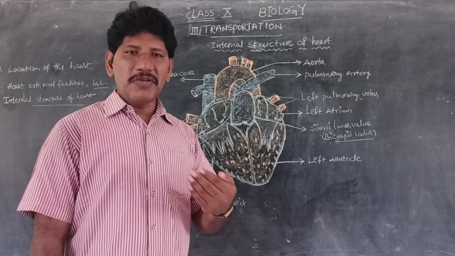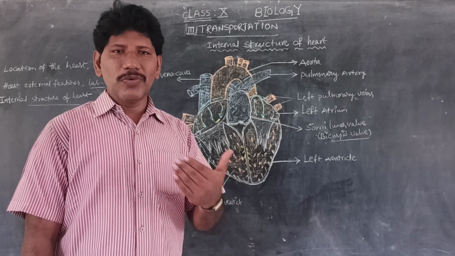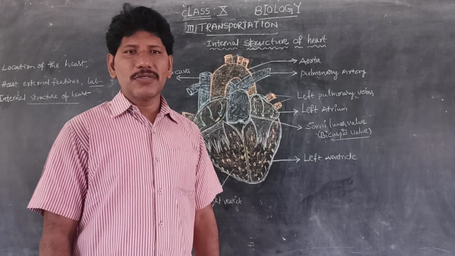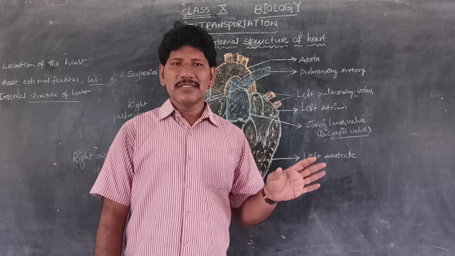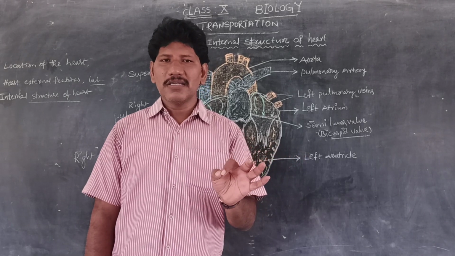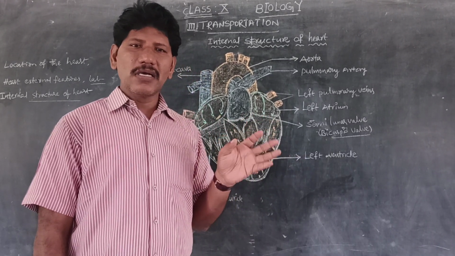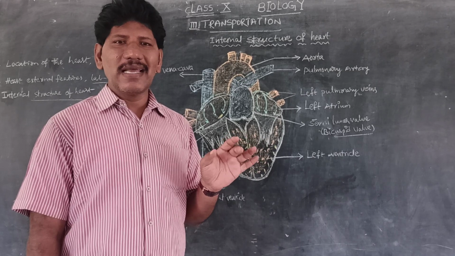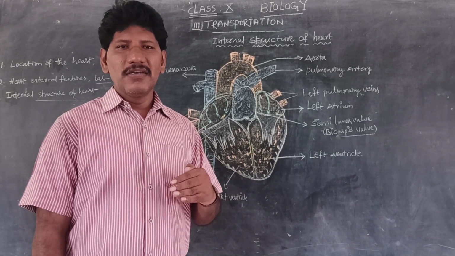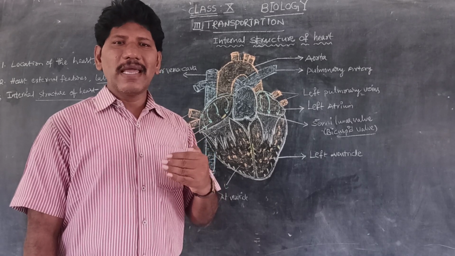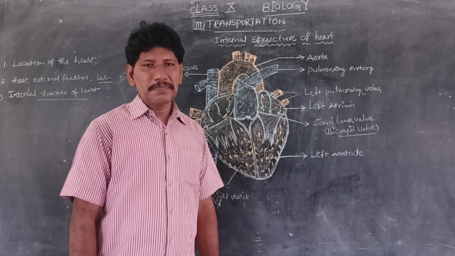In the previous video, the part 1 introduction, we discussed the importance of transportation in all living organisms. Solids, liquids, and gaseous substances need to be transported to each and every cell for maintaining metabolic activities or life processes.